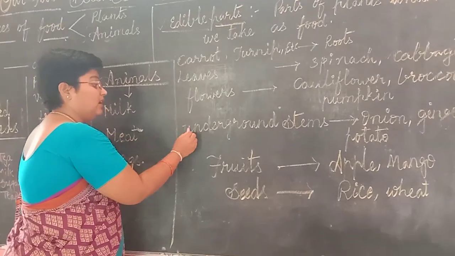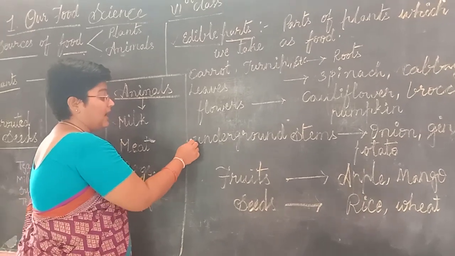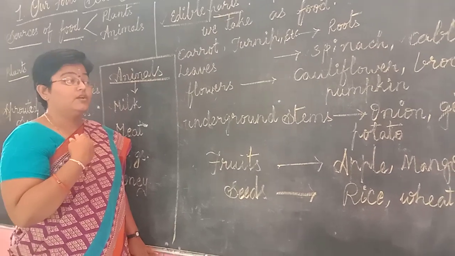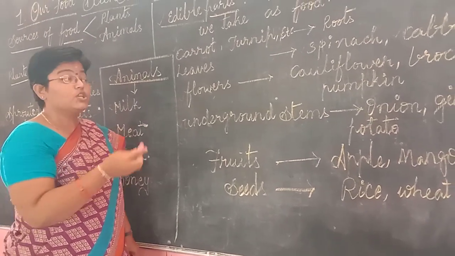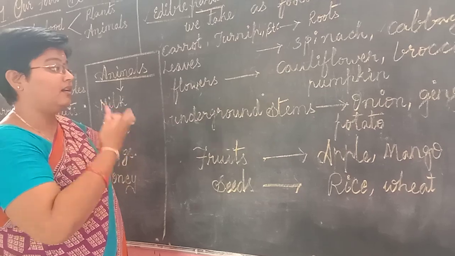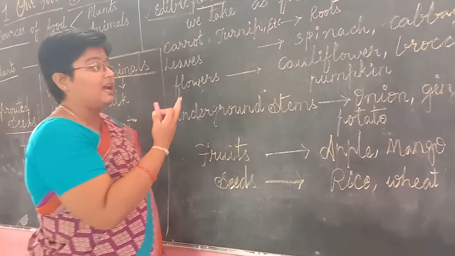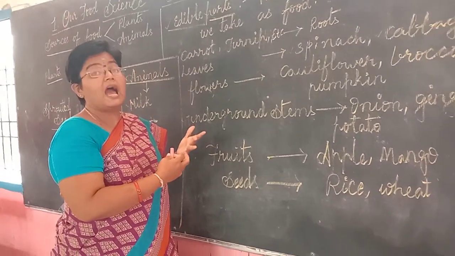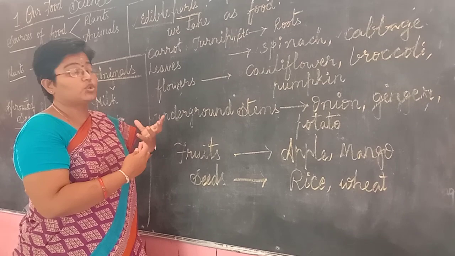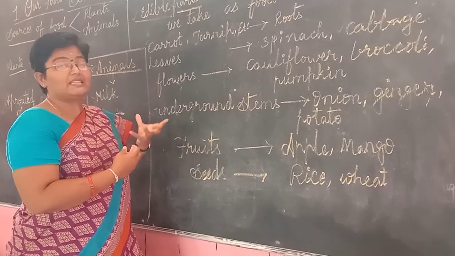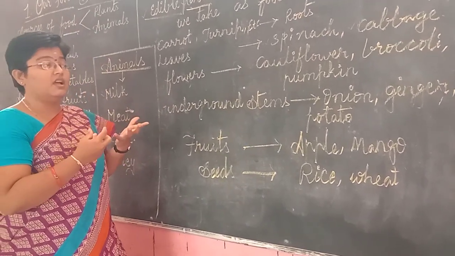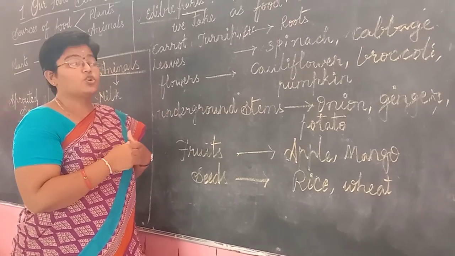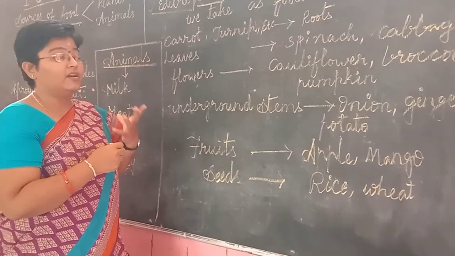So next, coming to the next part of the plant, underground stems. What are these underground stems said to be? Where does the stem of the plant usually stand? The stem stands as a support of the plant. What are these underground stems? The stems which are present underground come across with the roots. You can see ginger. If you see the ginger, have you ever seen scar-like structures on the ginger, which produce a new plant from the ginger?